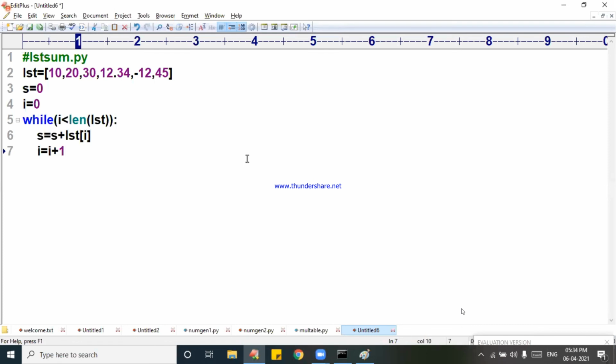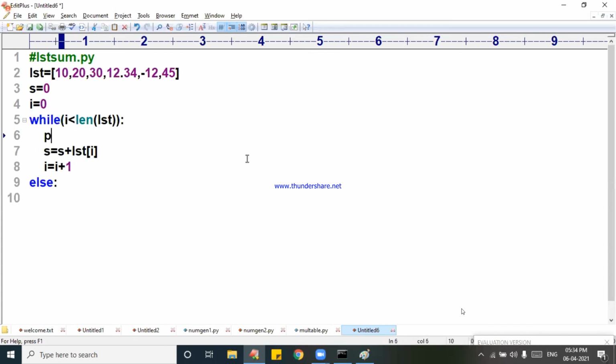Finished. Now I am taking the else part, where I am printing the result. If you want, I can print the elements also. How do you print that element?